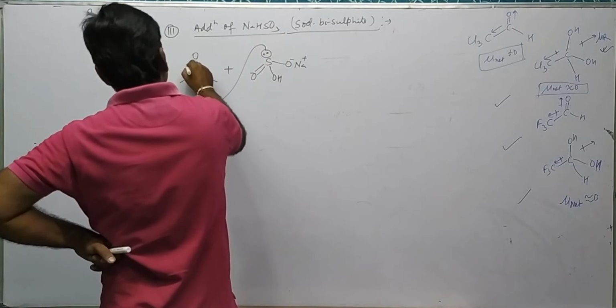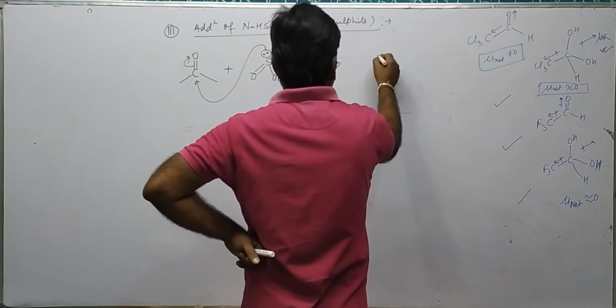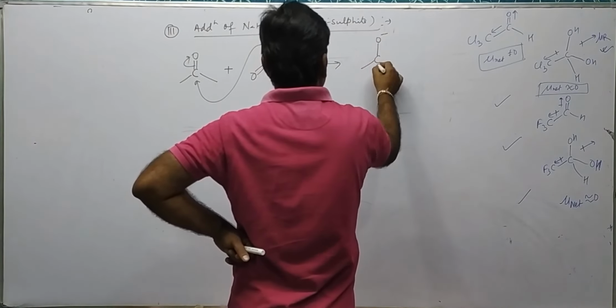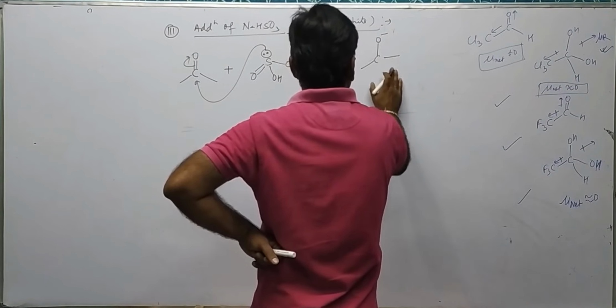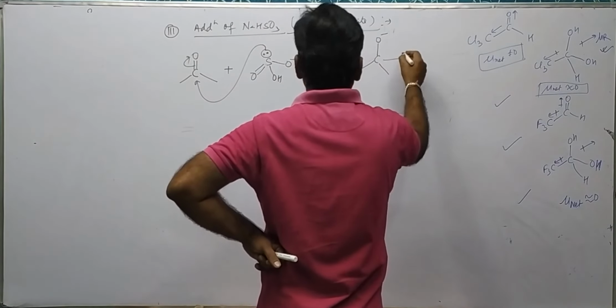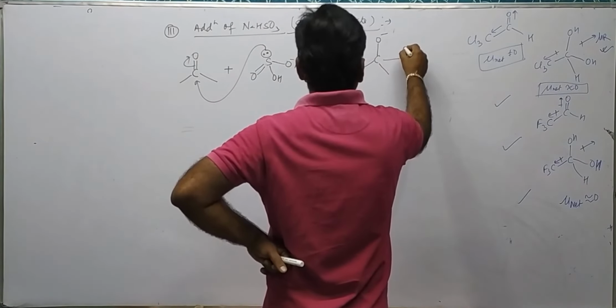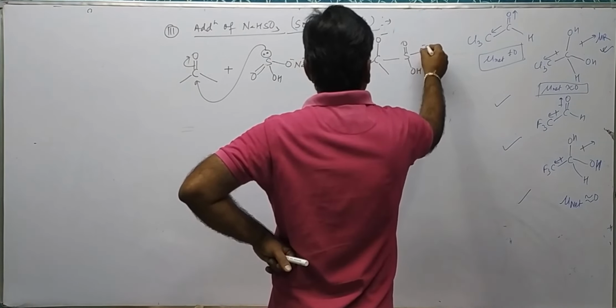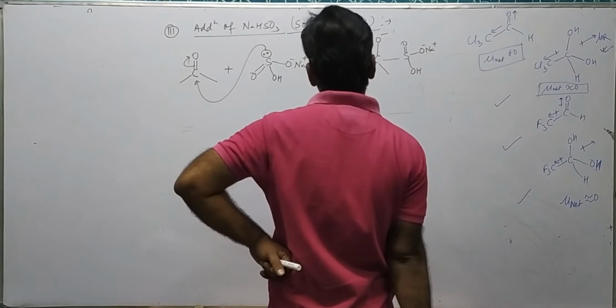This approaches, the bond is transferred, becoming C O minus. At this place there is S double bond O, there is OH, there is O minus Na plus.